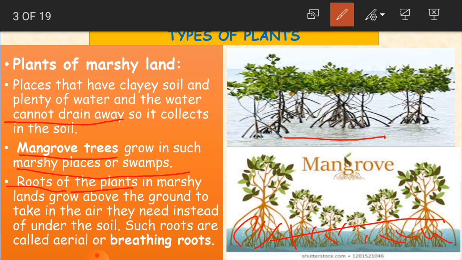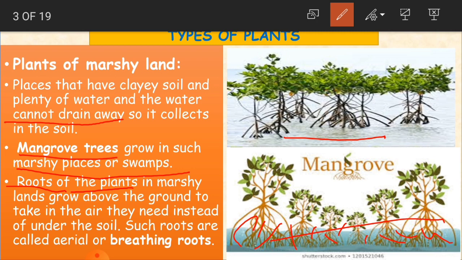So why are they above the ground? To take the air they need. We already learned that plants need air, water and sunlight to grow. Already water is there, sunlight is also there, and now what they want is the air.